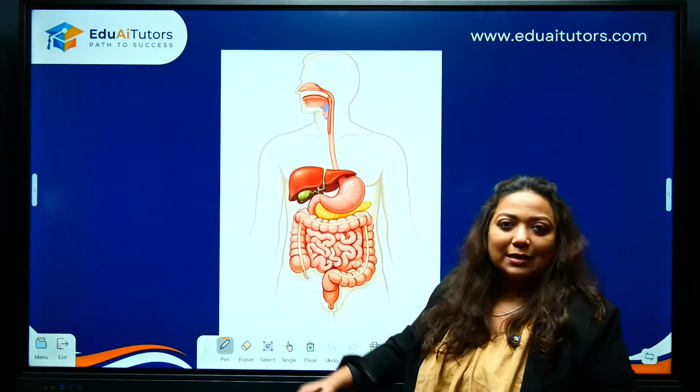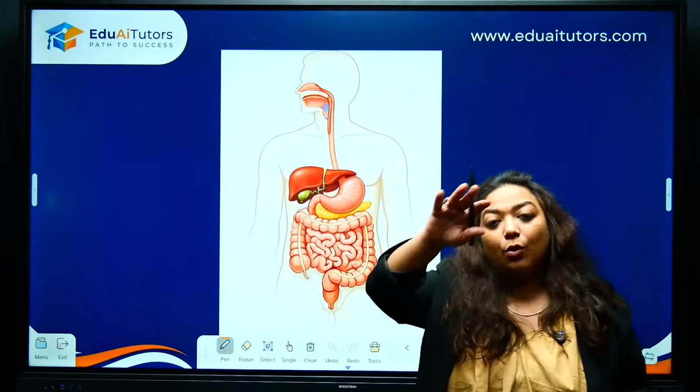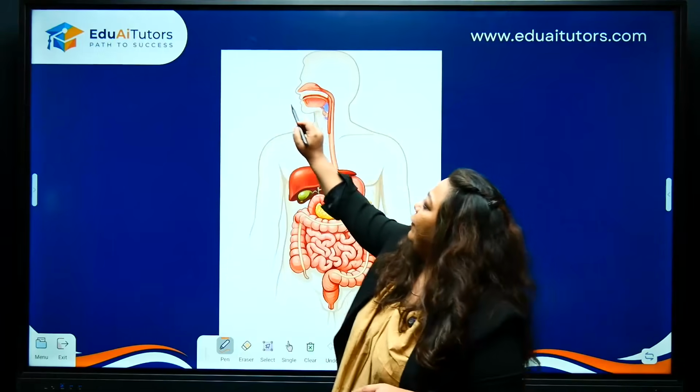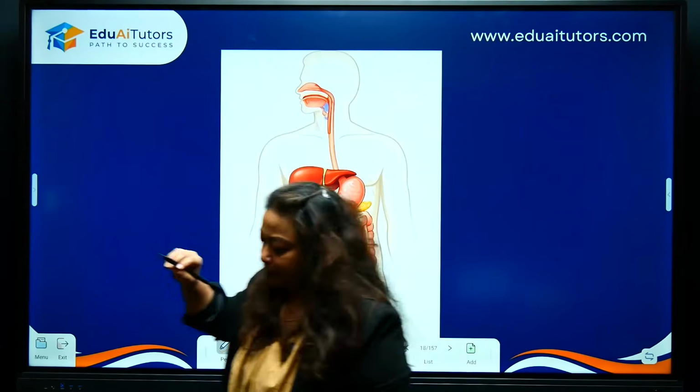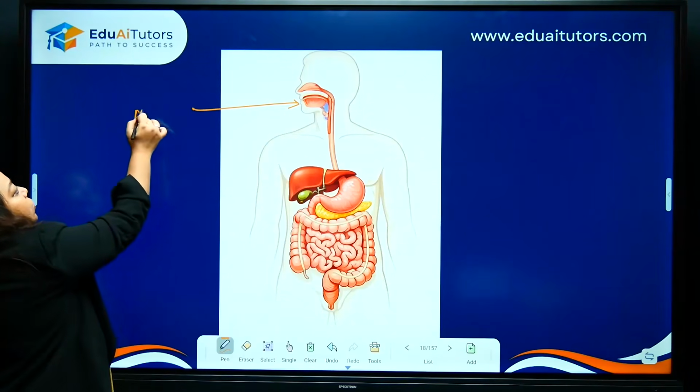So we saw all those parts. Let's quickly label, because there is a possibility that you may get a diagram. They may ask you what is A, what is B, what is C. So let's start labeling. Let's start off with, you already know, this is the mouth. We already know ingestion is going to take place through the mouth.